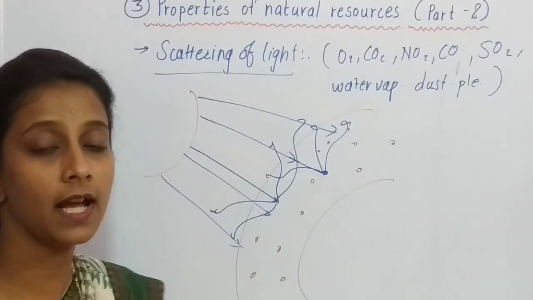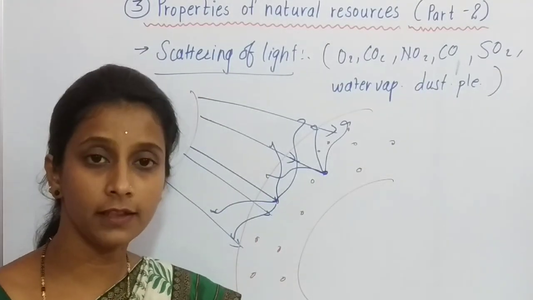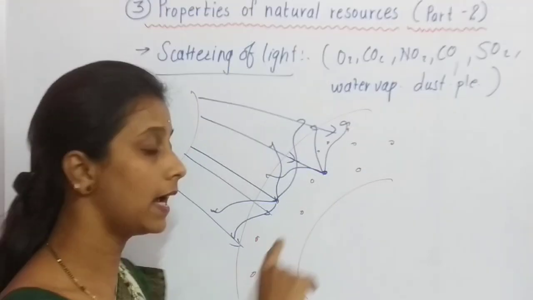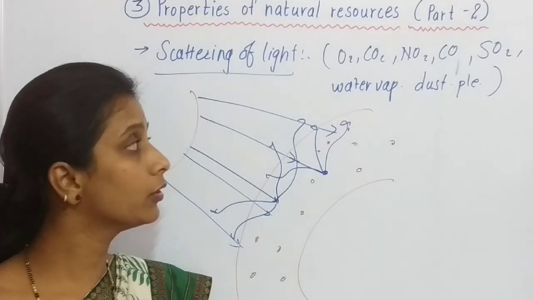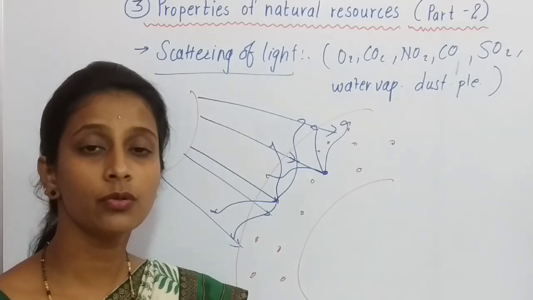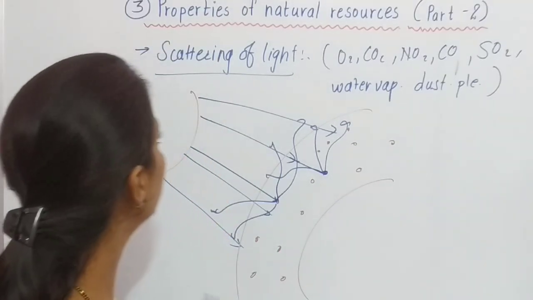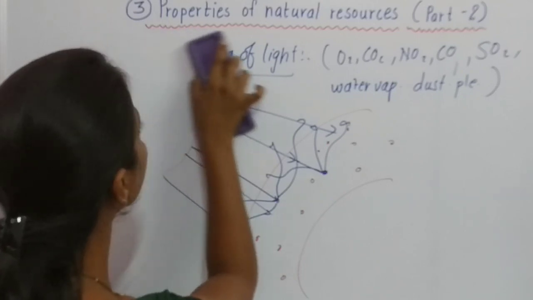That phenomenon is called the scattering of light, which is another property, because this scattering takes place in the atmosphere, by the constituents of the atmosphere. So it is another property of air. Now come to the next property.